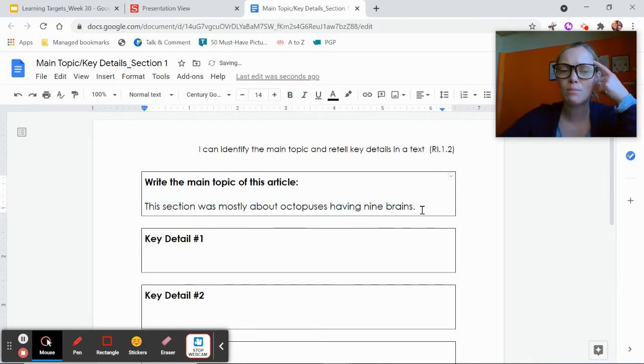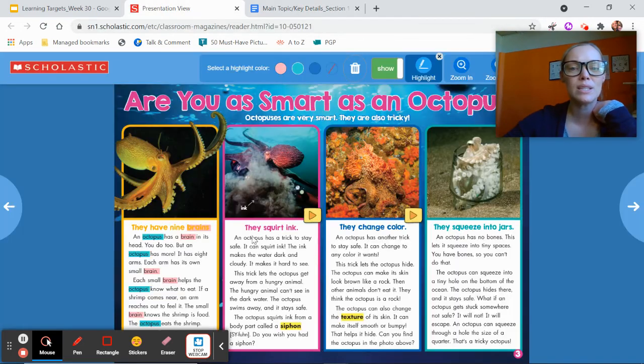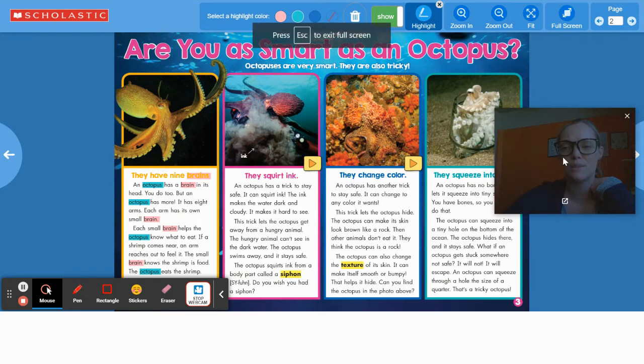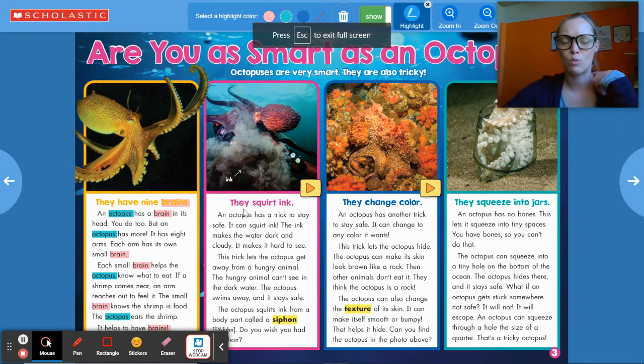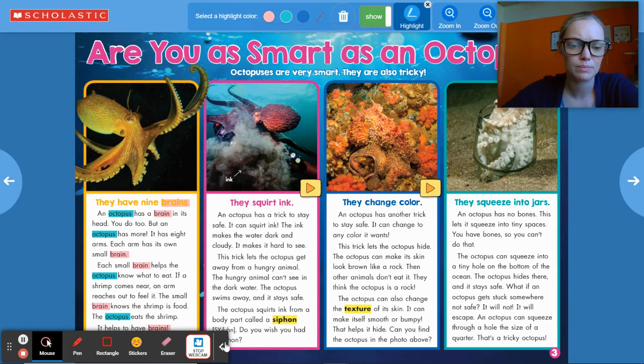Now, keeping that in mind, what the main topic is, we're going to reread it and decide what are some key details or important details that we want to remember about their brains. And I might not even include 9 up here. I might just say about octopuses having brains. So now we're listening for key details that tell us more about those brains.